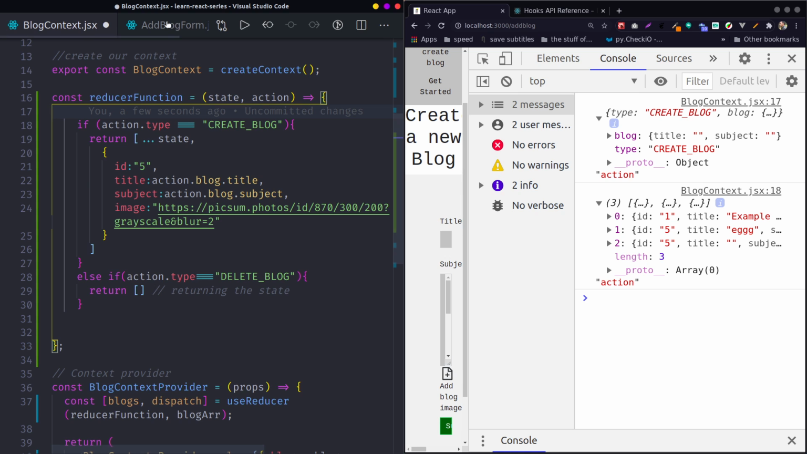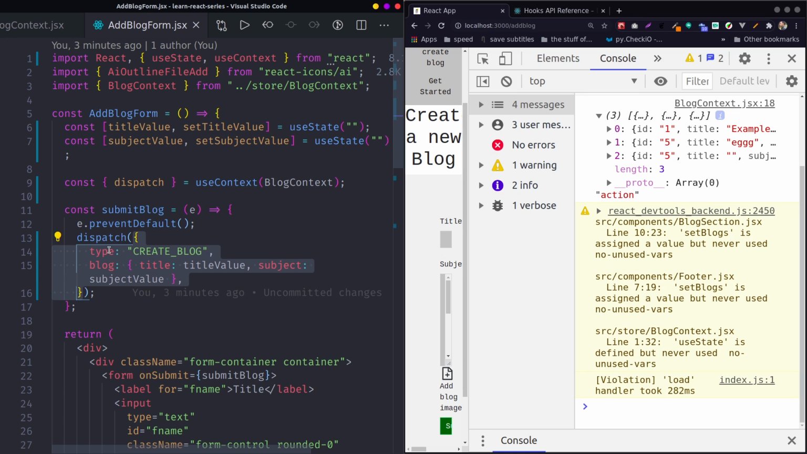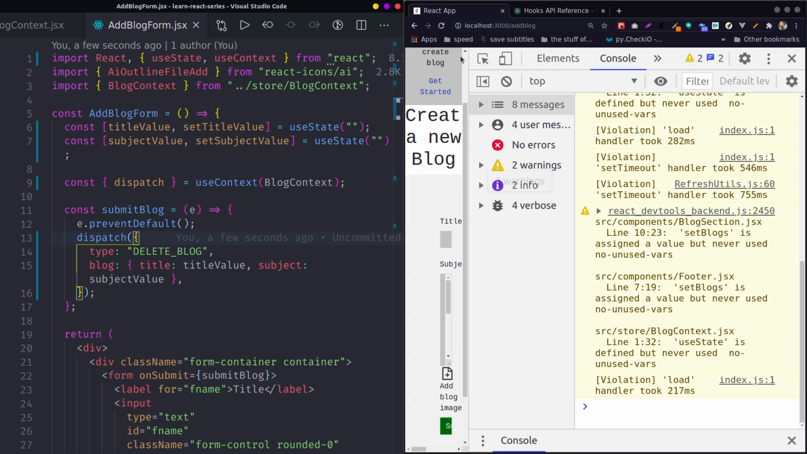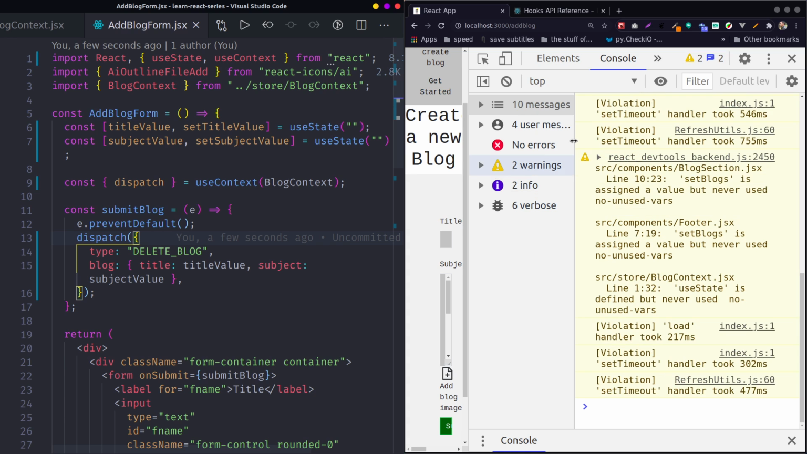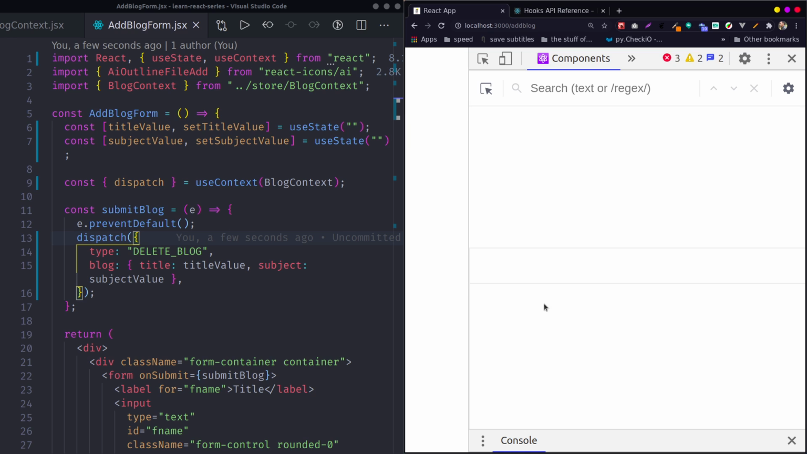So if I go here and, instead of type create block, I change it to delete block, save it, and refresh, you can check the components here, which has around three things. If I submit, you should see some error happening.